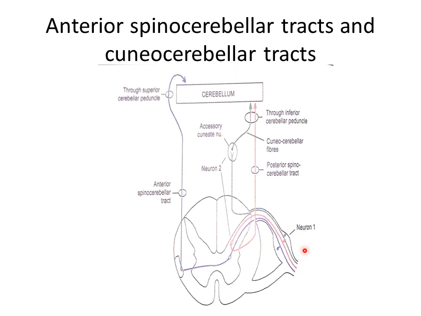You can see here the first order neurons are in the posterior, the dorsal root ganglion, and they enter into the posterior gray column and then they do not synapse and ascend to the accessory cuneate nucleus, and then from here they enter the cerebellum through the inferior cerebellar peduncle of the same side, and these fibers are known as posterior external arcuate fibers, and their function is to convey information of muscle joint sense to the cerebellum.